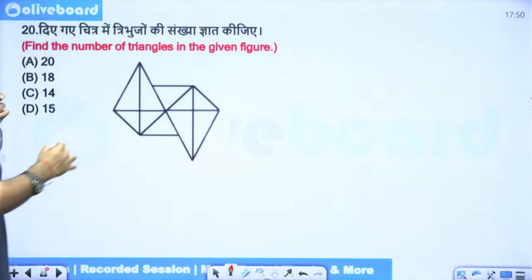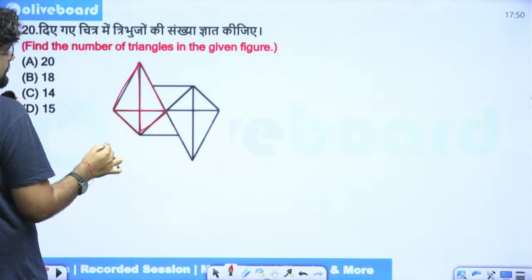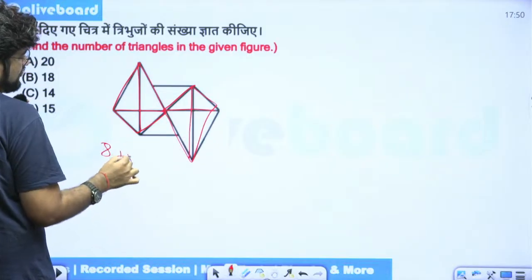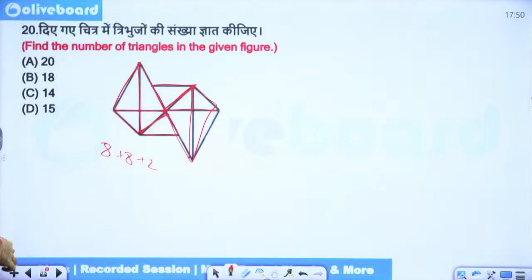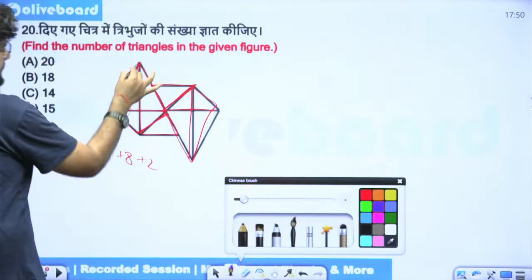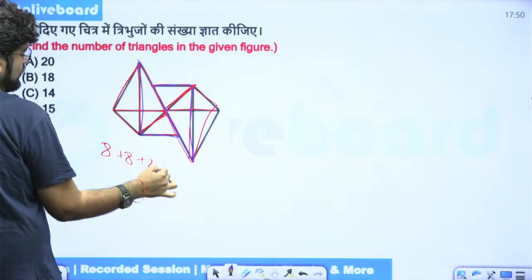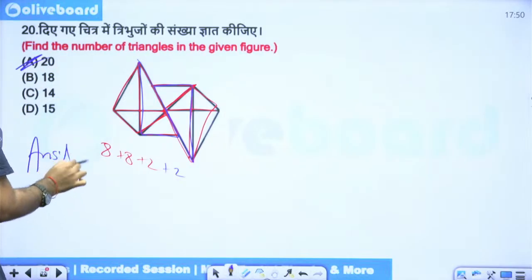How many triangles are there in the given figure? So this here will give you 8. This again will give you 8. These will be 2 more. But of course, that's not it. What else are we missing out on? 2 triangles which we did not count. I think they are these 2. It's quite clear and visible. 1, 2. And that's the largest option. So option A is the correct answer.